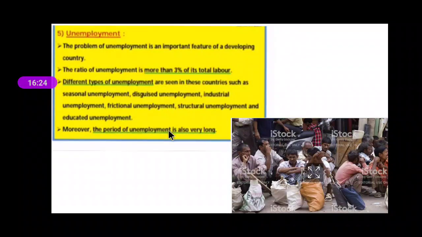Moreover, the period of unemployment is also very long. If we talk about the period of unemployment, it is very, very long in developing countries. Now here on your screen, you can see the peak. This is a peak of unemployed people. You might have also witnessed that in the morning, tradesmen with their own tools sit on the roads, maybe in a corner of the road, and wait for contractors. They are waiting for people who will come and give them work. A lot of times, all of them do not get work, and this unemployment is very, very long.